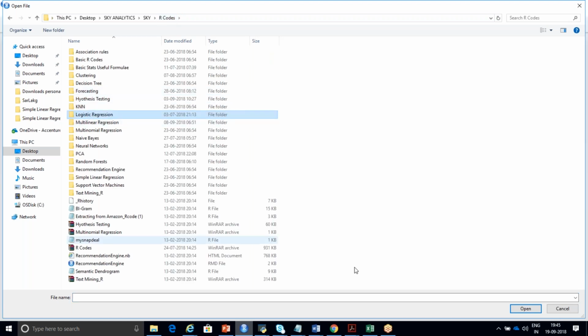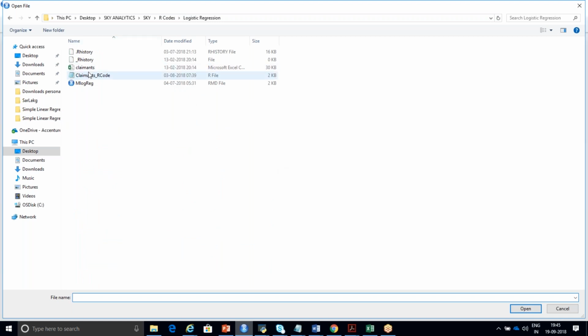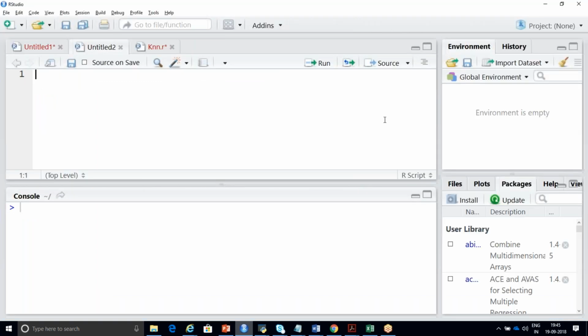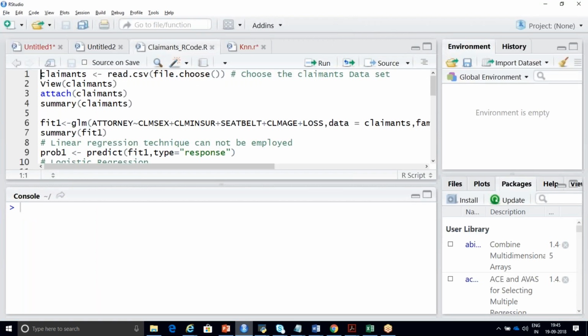Logistic regression. So in this, I'm going to import my R code, and later I'm going to explain it with respect to importing the dataset and all. So here, in line number 1, I'm going to import a dataset from my local system by using the functions read.csv and file.choose. So if I run this line of code, I'm going to get a pop-up window. So I'm going to choose a file.